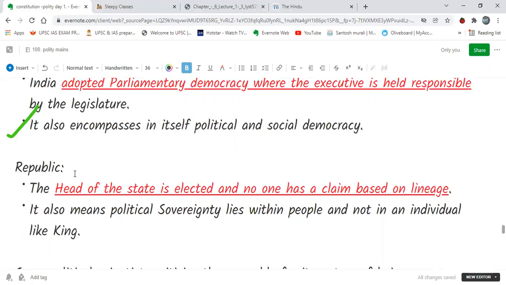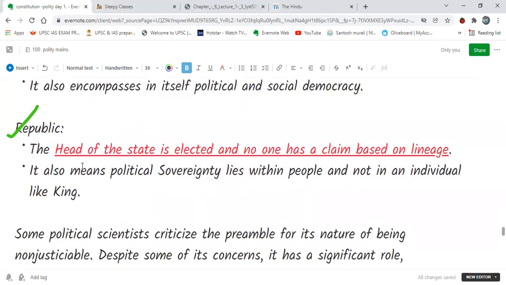Okay, right. Next, we see the republic. Okay, the head of the state is elected, and no one can claim the post based on lineage. That means family-wise, like earlier days when there used to be a king or queen and hereditary linkages had to be there, but that is not so now. The head of the state in India is elected, and anybody who is of Indian origin can be head of the state. So we can say that politically, sovereignty lies with the people, and not with any individual king or queen as used to happen.